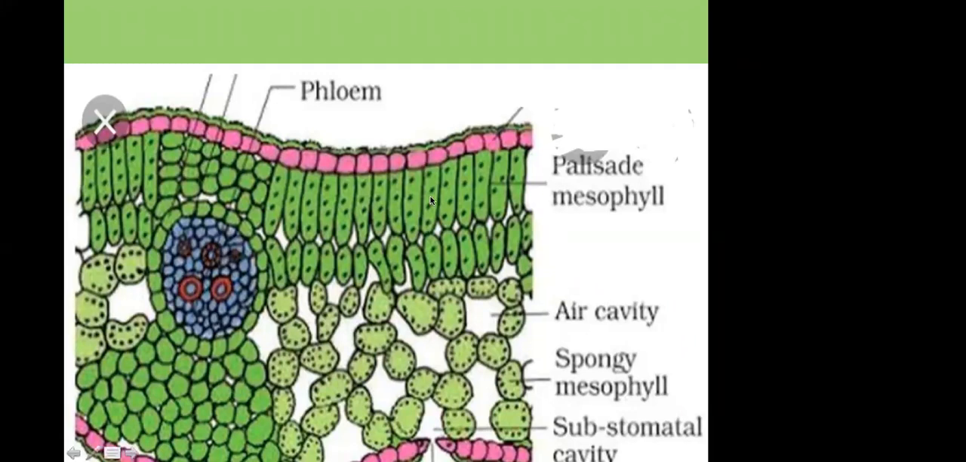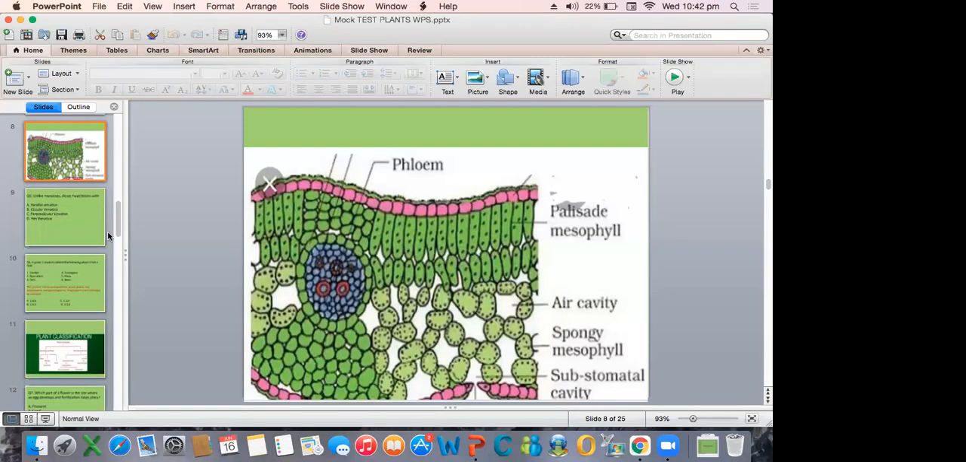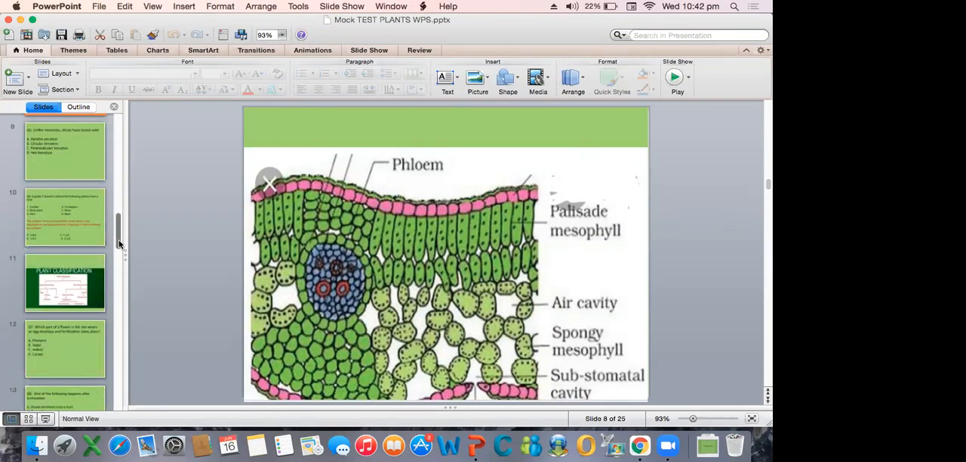Okay, and mesophyll tissue, I said there are two types, palisade mesophyll and the spongy mesophyll. Palisade mesophyll has a number of chloroplasts which are compactly arranged, whereas the spongy mesophyll has a number of air spaces, gaps between that. And on the lower epidermis, we find the stomata, which are protected by the guard cells. Clear? Okay, now let's move on to the next question.